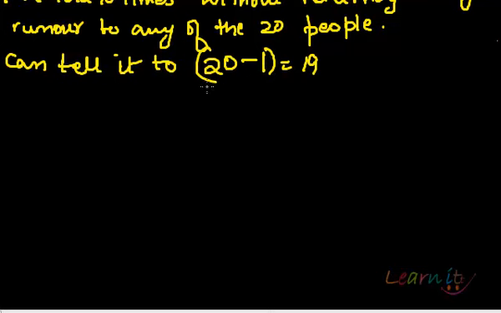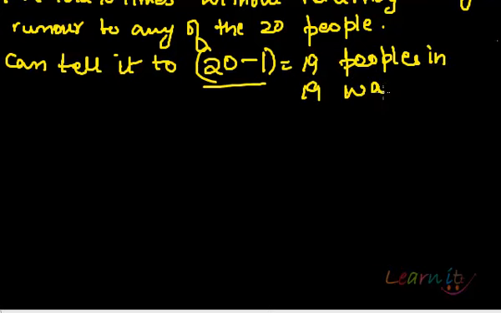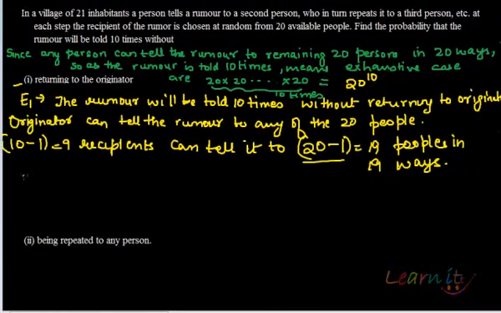Now excluding the originator, in how many ways will they be able to do that? In 19 ways, right? Because they can choose anybody at random. Now what is this 10 minus 1? Why are you subtracting this 1?